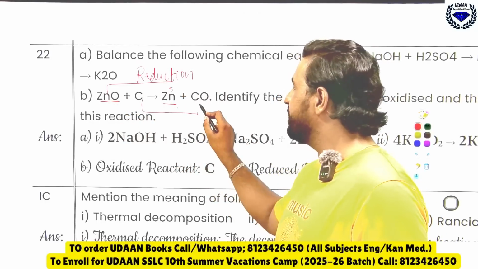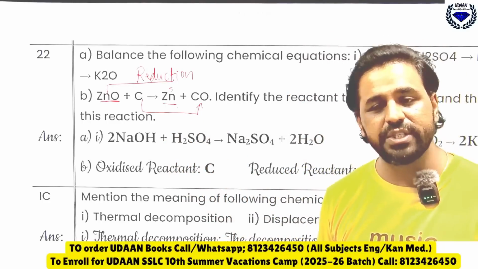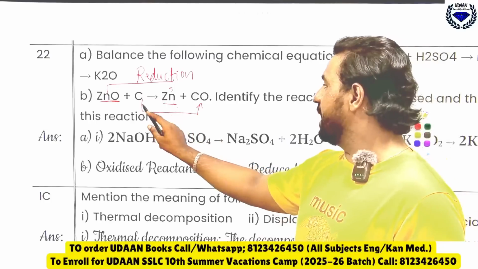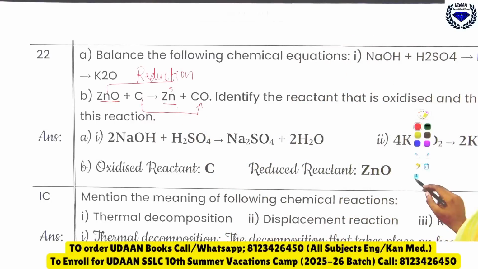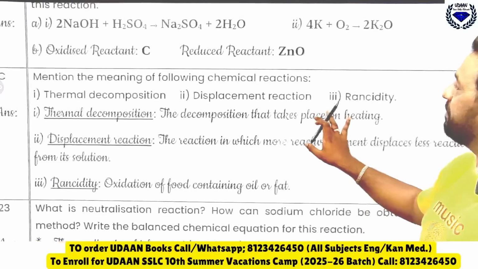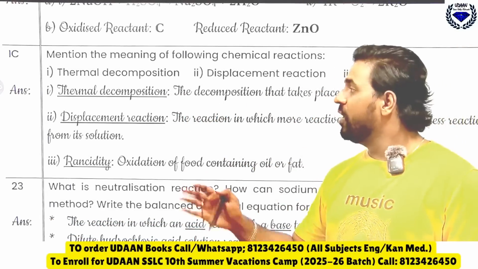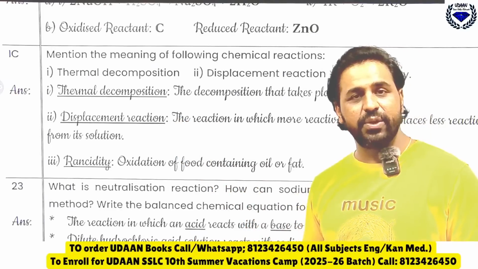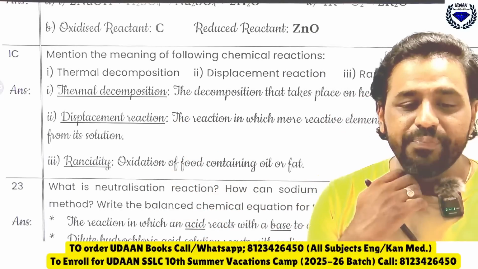Similarly carbon, what has happened? It is oxidized because addition of oxygen is called what? The oxidation. So carbon is oxidized to carbon monoxide. Okay, then there is one choice question here. You can see, mention the meaning of following chemical reactions. What are those? Thermal decomposition reaction, what is it? The displacement reaction, what is it? Then we are having rancidity means what? So all this you should tell me.